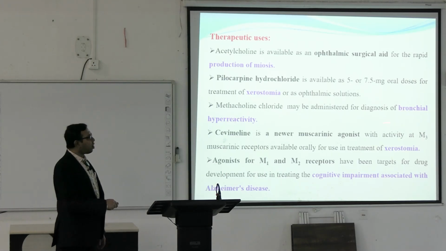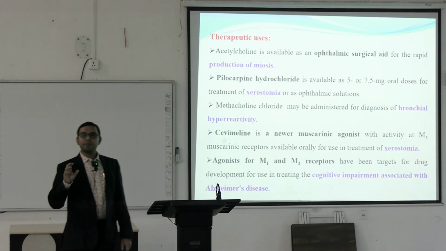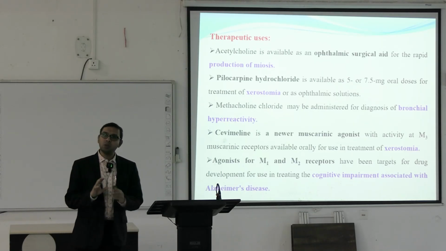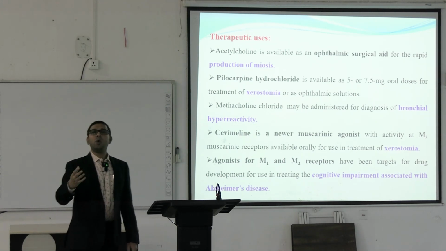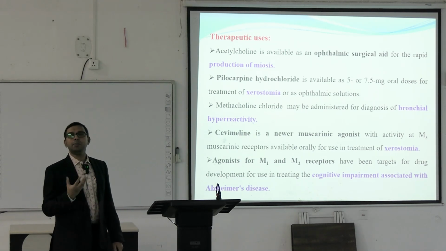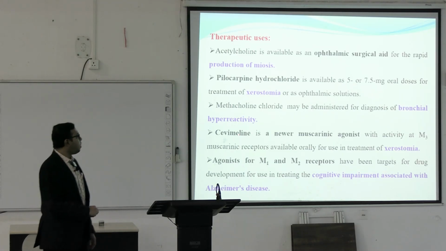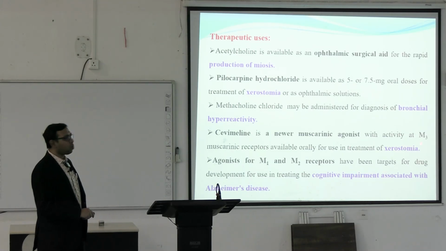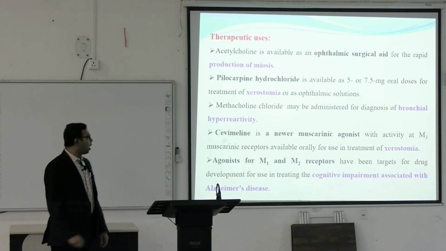Methacholine may be administered for diagnosis of bronchial hyperreactivity. Methacholine is a cholinergic ester that is not used therapeutically, but it is used diagnostically to see whether there is any bronchial responsiveness, whether there is hyperresponsiveness or hyporesponsiveness or not. Cevimeline is a newer muscarinic agonist with activity at the M3 receptor. They are also used in xerostomia.